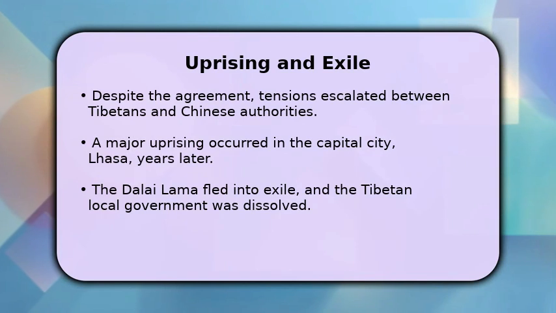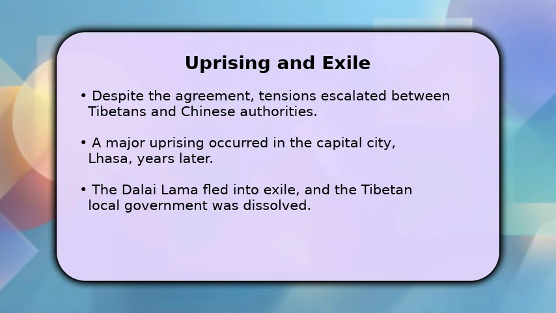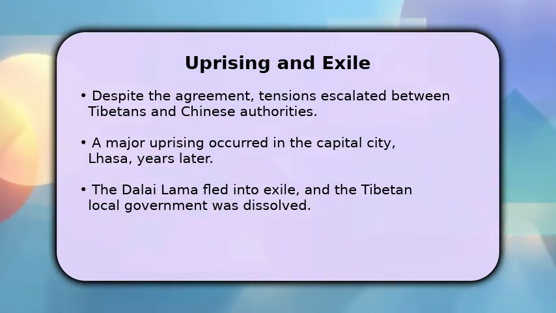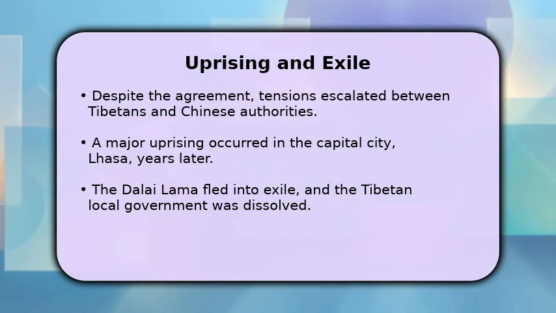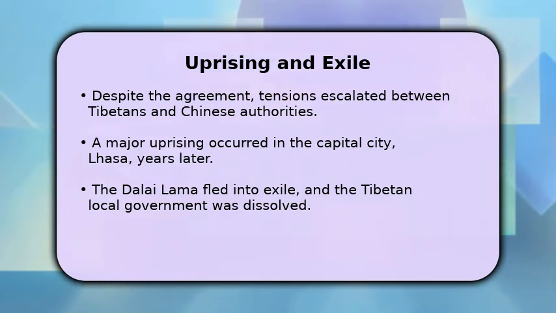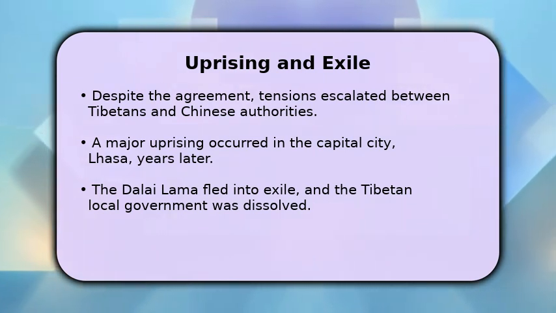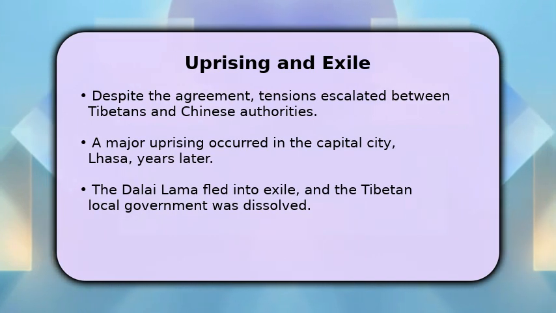Finally, let's consider the aftermath. Even after the agreement was signed, tensions continued to escalate between the Tibetan people and the Chinese authorities. This culminated in a major uprising in the capital city of Lhasa. Faced with overwhelming force, the Dalai Lama, Tibet's spiritual leader, was compelled to flee into exile. Subsequently, the Chinese government dissolved the existing Tibetan local government, establishing direct control and marking a profound shift in Tibet's governance and autonomy.